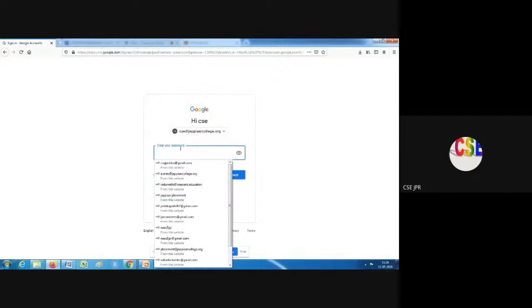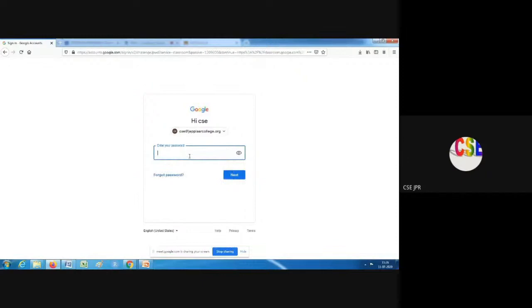When we are using this kind of online teaching, make sure that when you are typing the password, it is not visible to others. Kindly make sure.